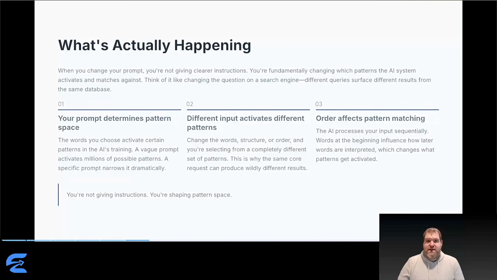Same idea with prompts. A vague prompt activates millions of possible patterns. AI has to pick from this enormous range of possibilities. A specific, well-structured prompt narrows that dramatically. And here's something subtle but important. The AI processes your prompt sequentially, word by word, building context as it goes. Early words influence how later words are interpreted. Change the order, and you're literally selecting from a different set of patterns. This is why prompt engineering isn't just "be more detailed." It's about understanding how your words shape the pattern space AI is working within.